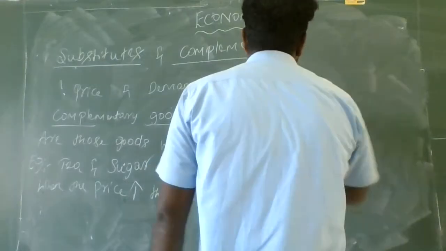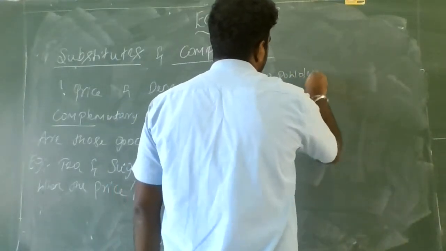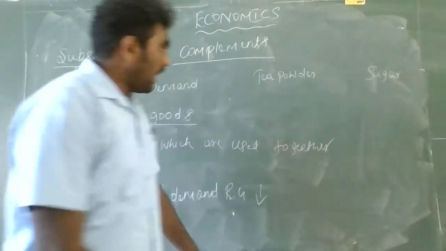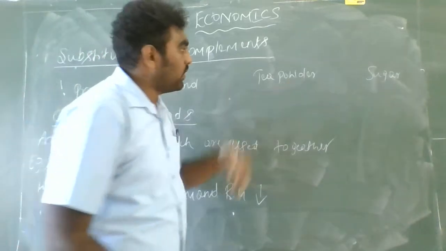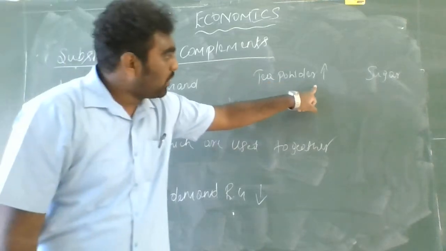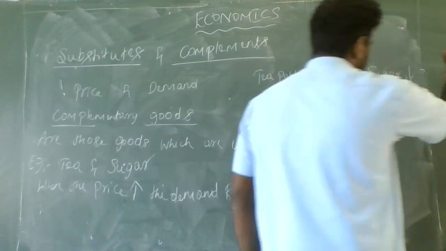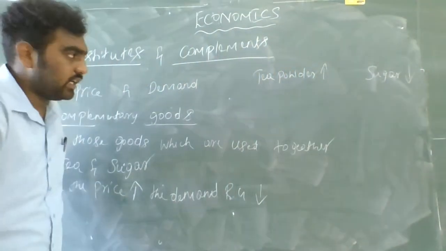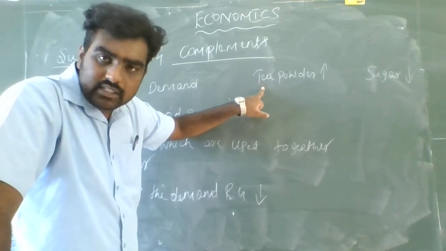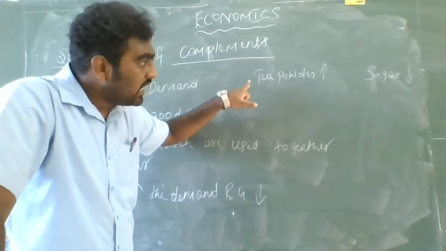How? Let us take the example of tea powder and sugar guys. Assume that the price of tea powder increased. What happens to the demand of sugar? It gets decreased. How? When the price of the tea powder increases, the consumption of tea decreases.